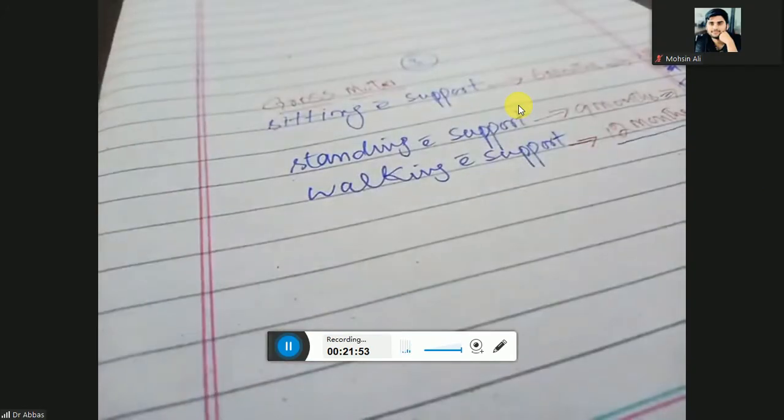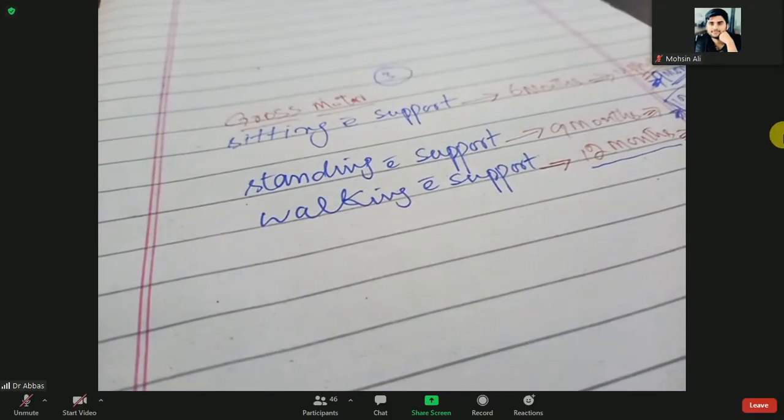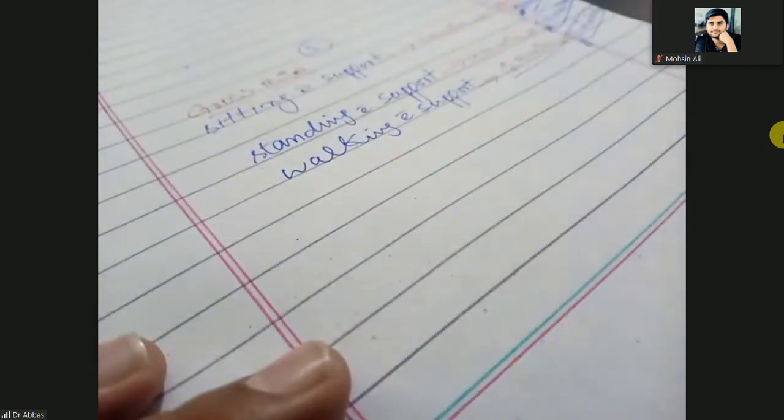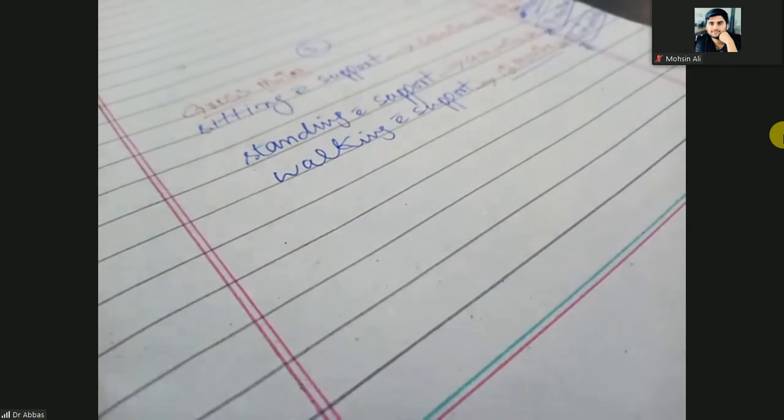These upper ages are the red features or red flags or alarming signs for the fine motor. Same upper ages apply for the social and for the language. So next one is the fine motor. So what are the upper ages?